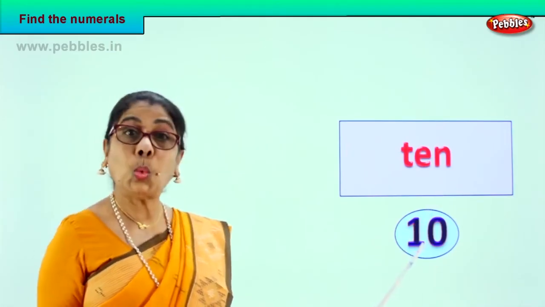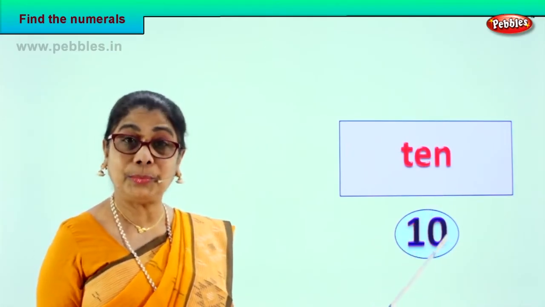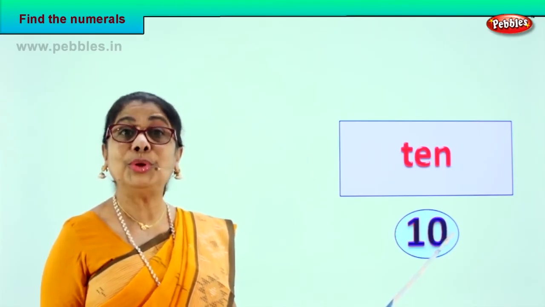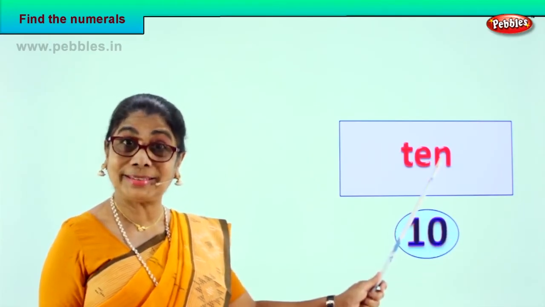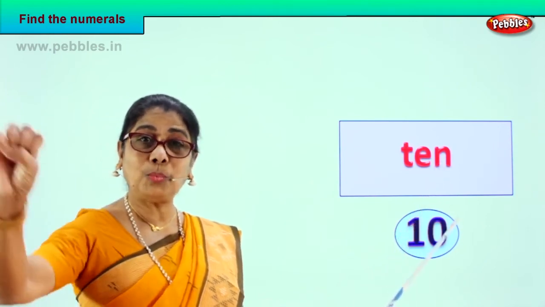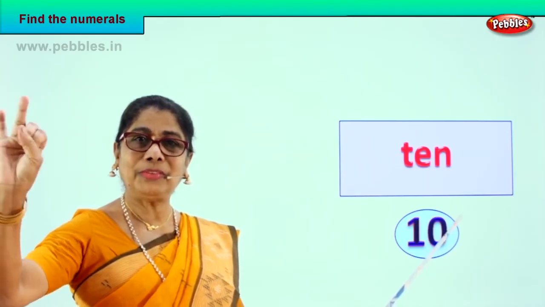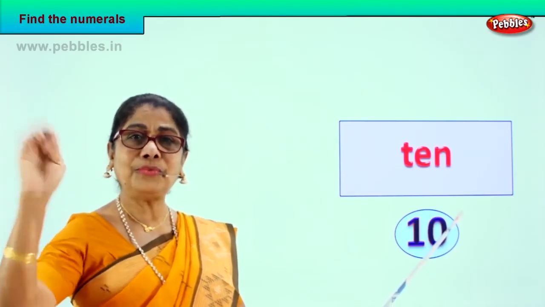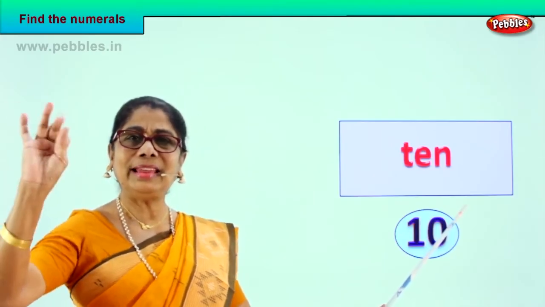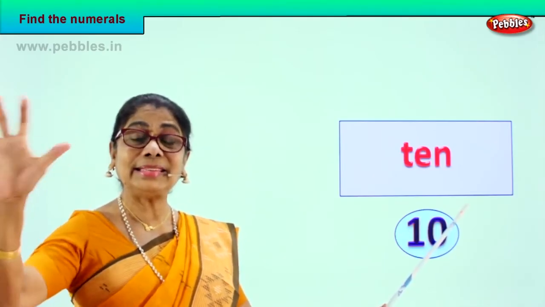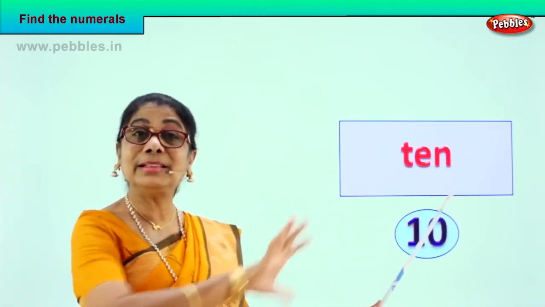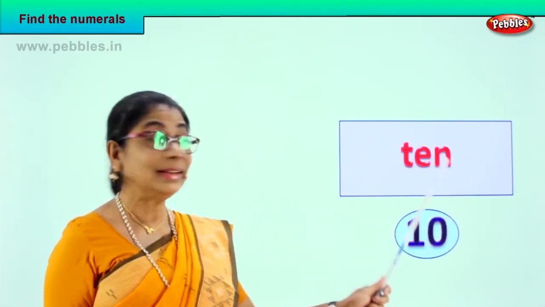Here we are. 1 and 0. Let's take our fingers. Count. How many fingers have you? You have 10 fingers. Count them up. 1, 2, 3, 4, 5, 6, 7, 8, 9, 10. 5 on one hand and 5 on the other. So you have 10 fingers.